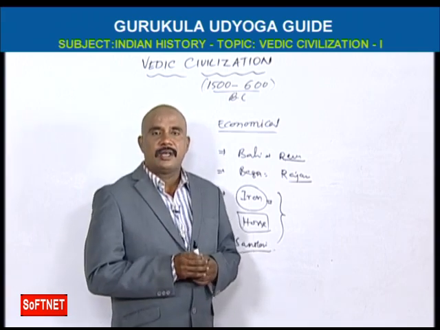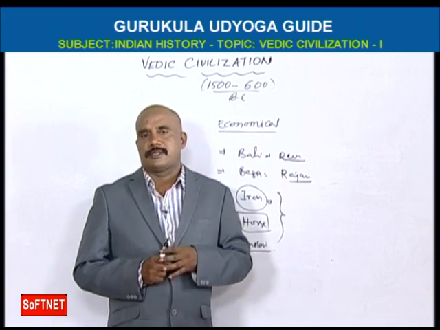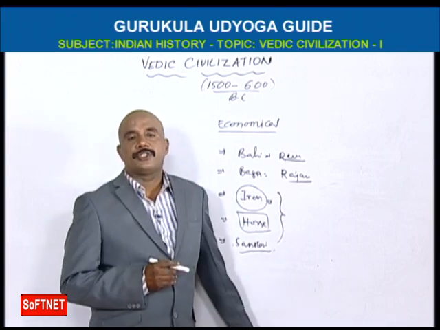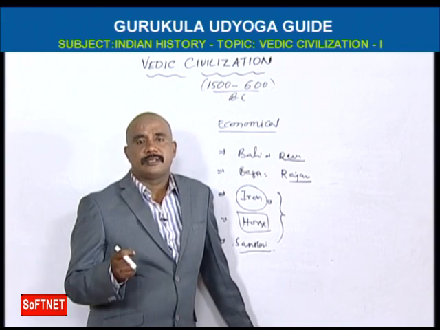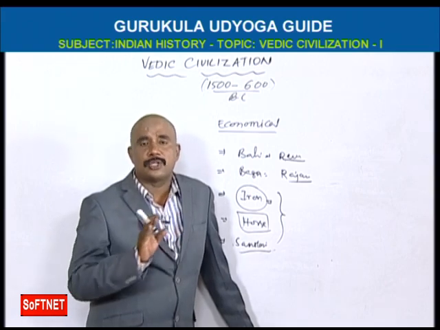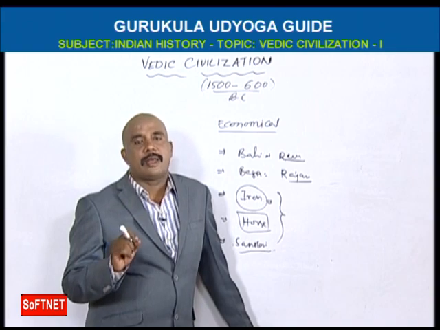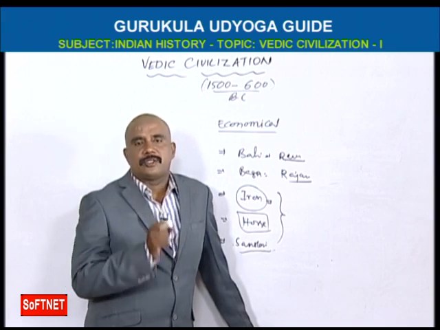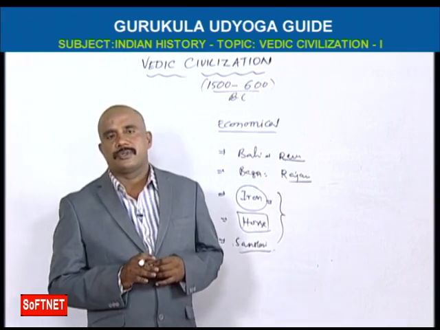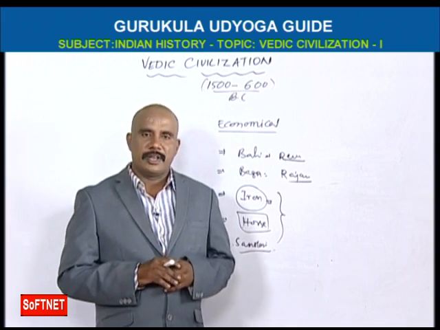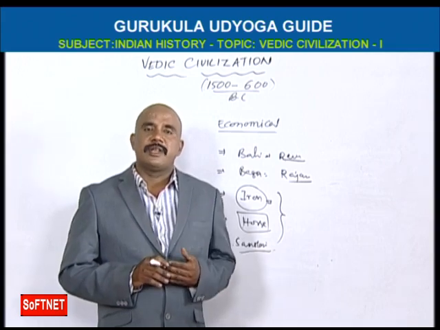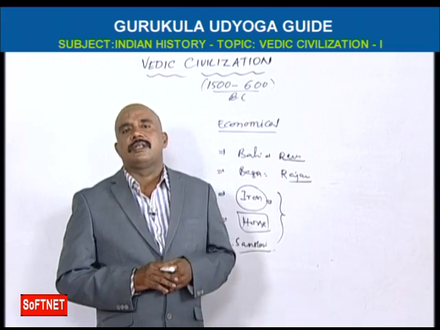Early Vedic civilization had a lot of good qualities. According to Swami Dayananda Saraswati, it is a good civilization. That's why he said go back to the Vedas. So here there were no social evils and no social problems. All people lived happily, and the Rajan was the protector of the society. That's why early Vedic civilization had a good system. So this is, we can say, early Vedic civilization. It ended in 1000 BC. Okay, after this civilization we have to go for the later Vedic civilization.